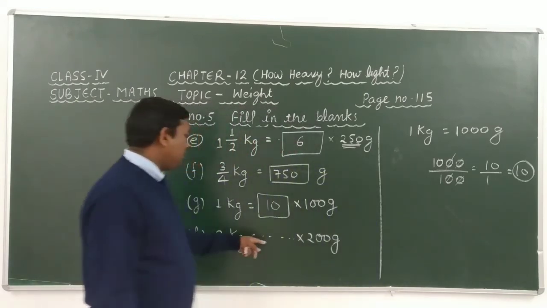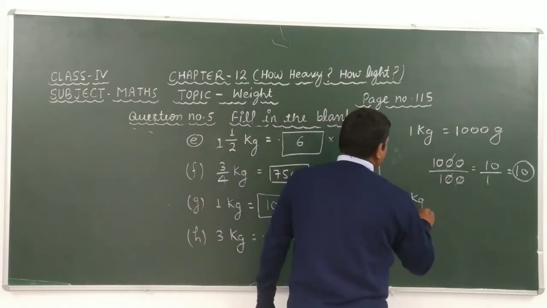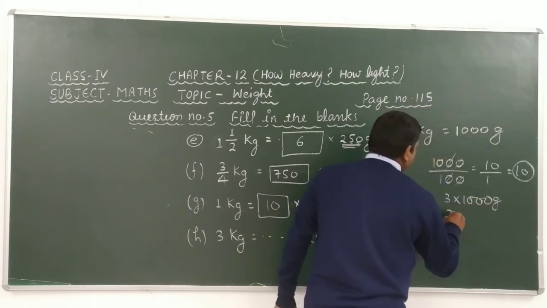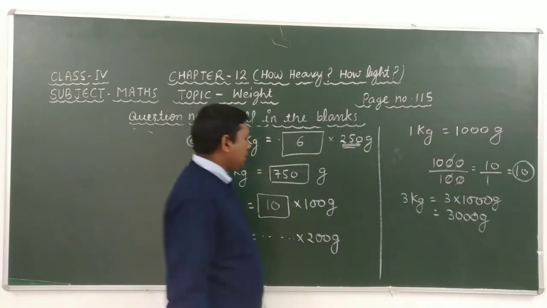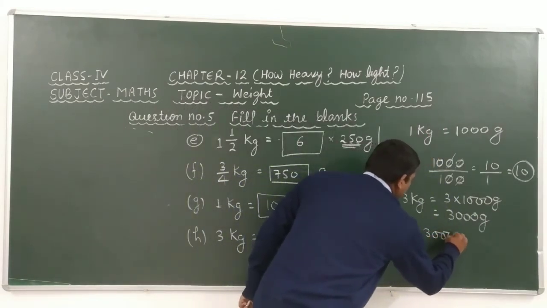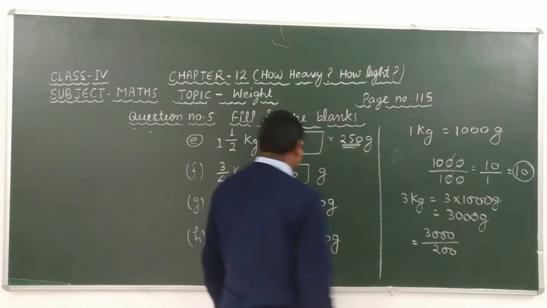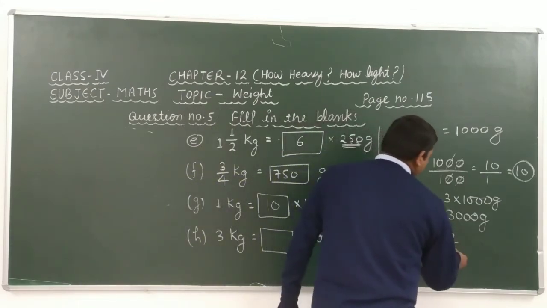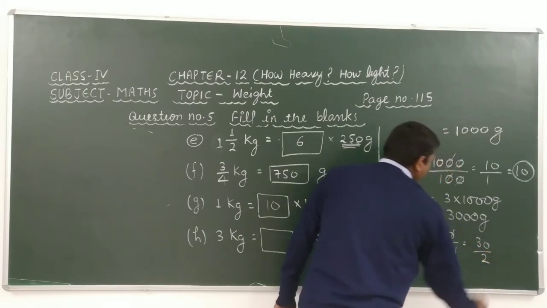Here it is given that 3 kg is equal to how many 200 gram. Students, we know that 3 kg is equal to 3 × 1000 gram. It means that 3000 gram. If we have to take the division of 3000 by 200, then we get the answer of this box. It means that 3000 divided by 200, 00 cancel out. After solving this, we get 30 over 2.